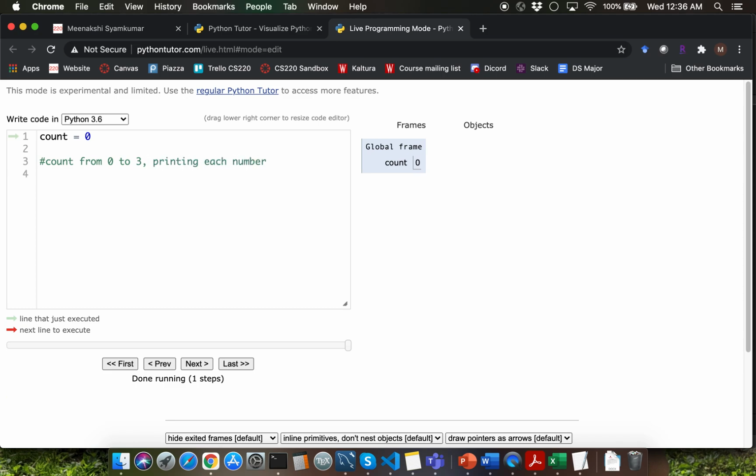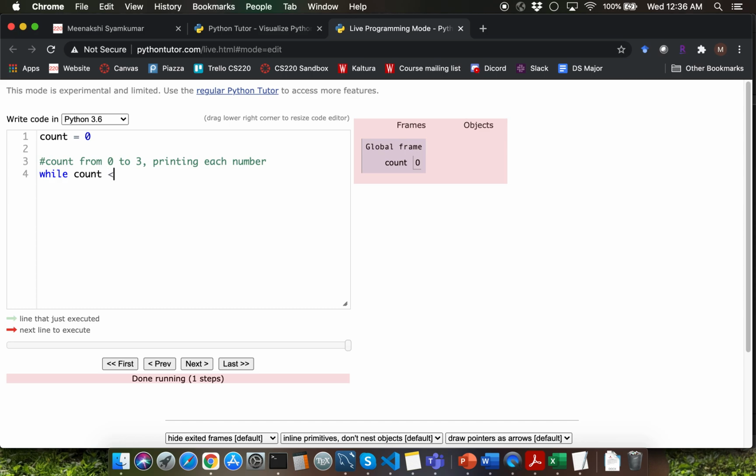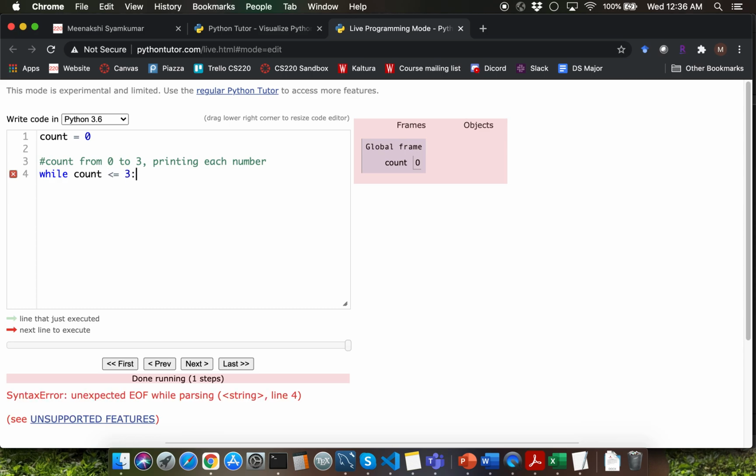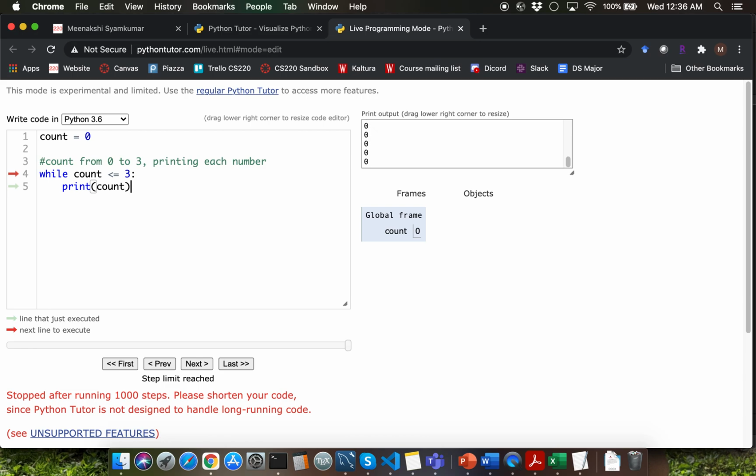Let's start typing the while loop for that. I'm going to type the keyword while. Then we have to type the Boolean expression. Since we want to count from 0 to 3, I'll have to say count less than or equal to 3, correct? Then I'll have to type in a colon. Let's say that within the loop body, I only call the print function to display count. The very first example I'm showing you here is an infinite loop. We'll soon talk about how to avoid this. Let's first go through what's happening here.